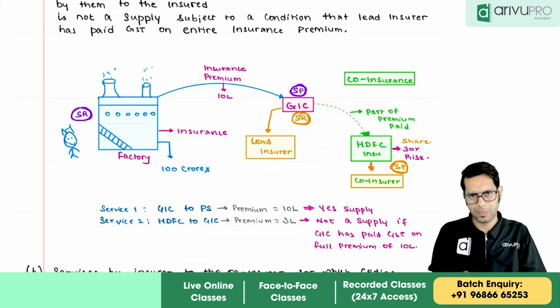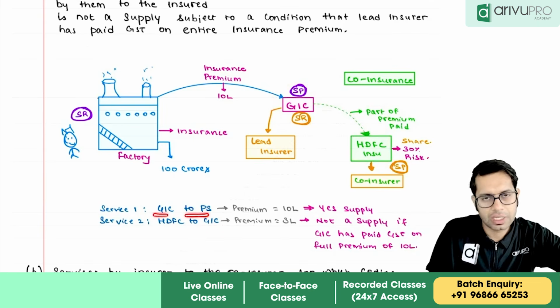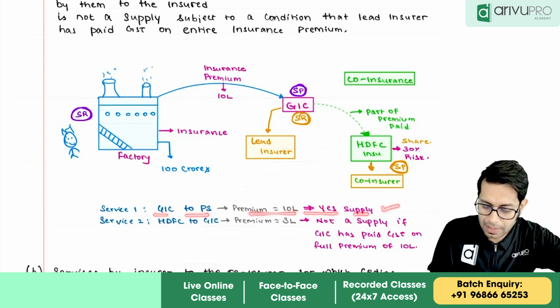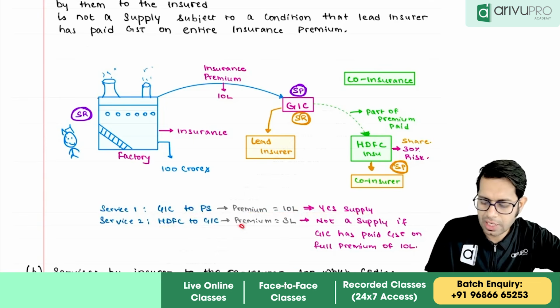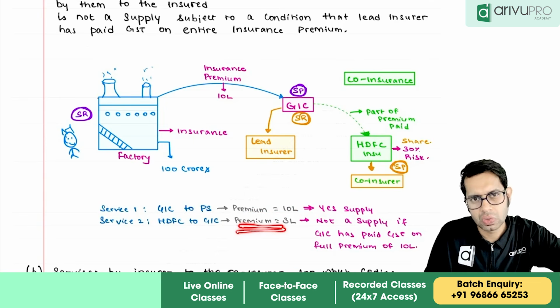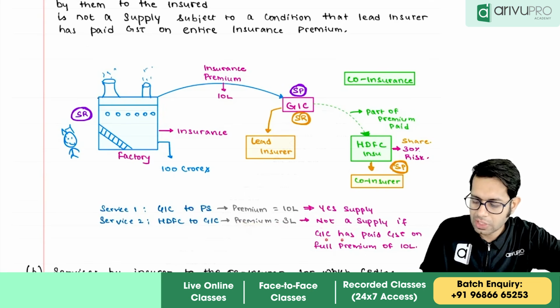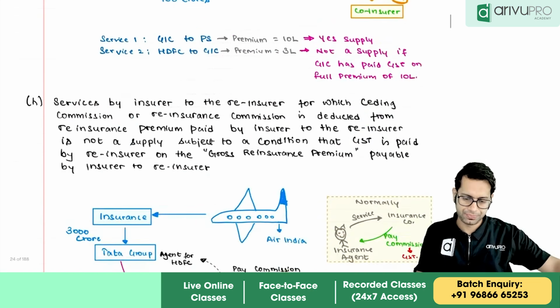So this is one point. Services are given by general insurance company to Priya Saris. Premium is 10 lakh rupees. Yes, it is a supply and GST is applicable. Services given by HDFC to general insurance, that is co-insurance sharing services. Premium paid by general insurance to HDFC is how much? 3 lakh rupees. Not a supply if general insurance company has paid GST on full premium of 10 lakh rupees.